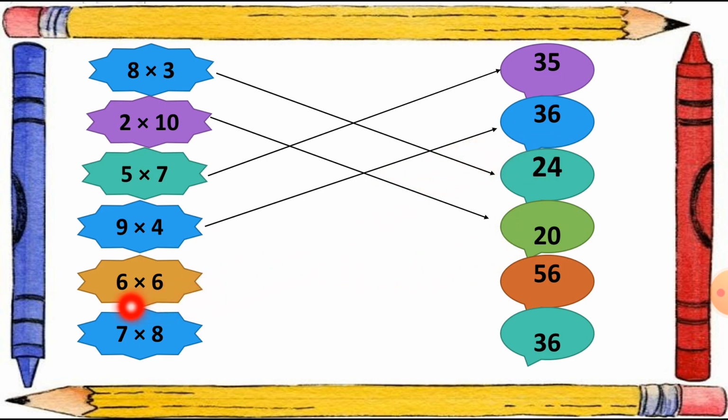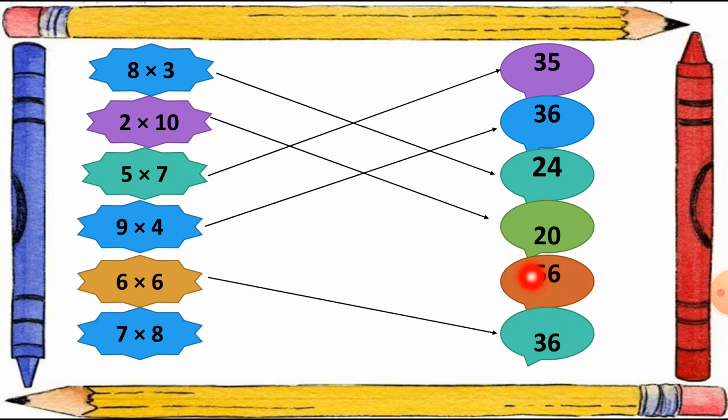Here is again 6 6s are. So 6 6s are 36. So I have to match with the number 36, which is here at the last position. So I match with it. 6 6s are 36. I repeat this, we can just join this way. 6 6s are 36. Then here is 7 8s are 56.